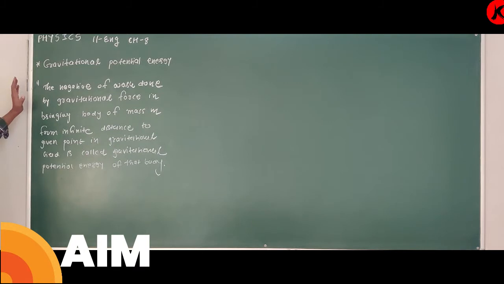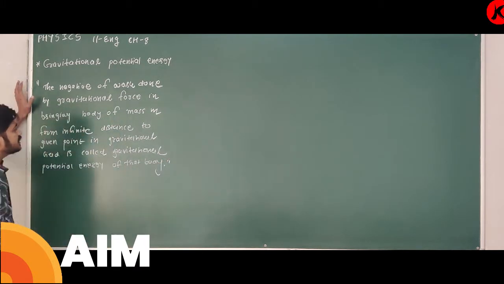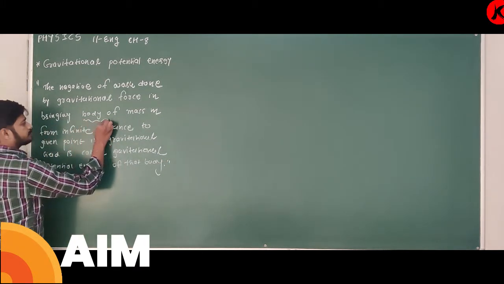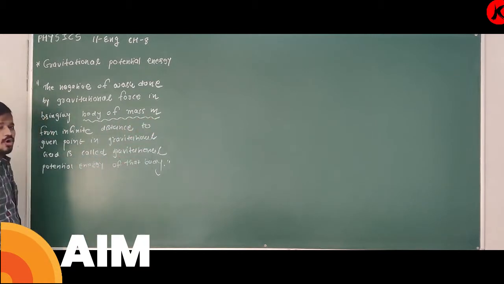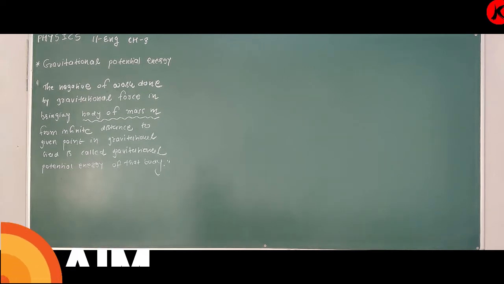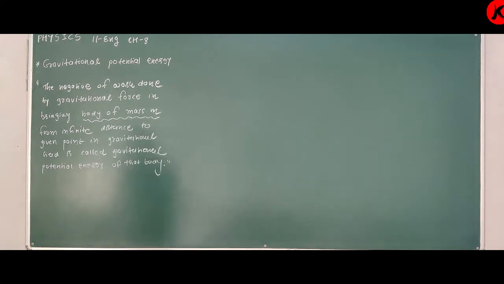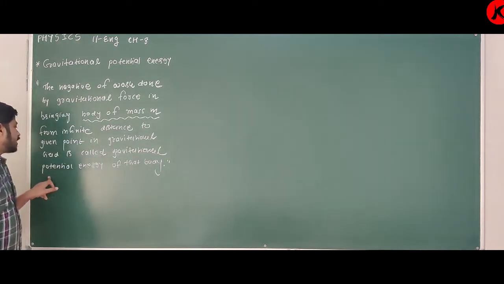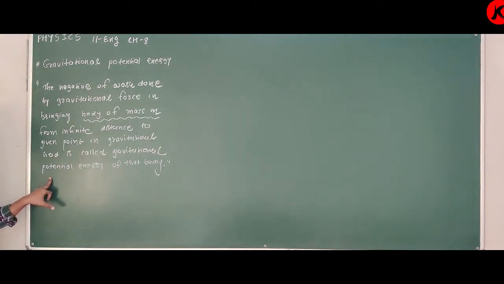So what is that minor change? That minor change is only this: body of mass m. Yes, it is the only minor change in the definition. So is it clear? The negative of work done by gravitational force in bringing a body of mass m from infinite distance to a given point in the gravitational field is called gravitational potential energy of that body.